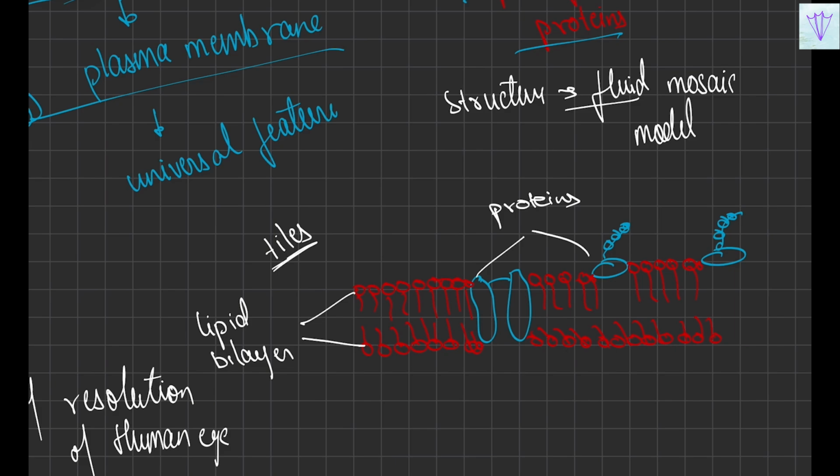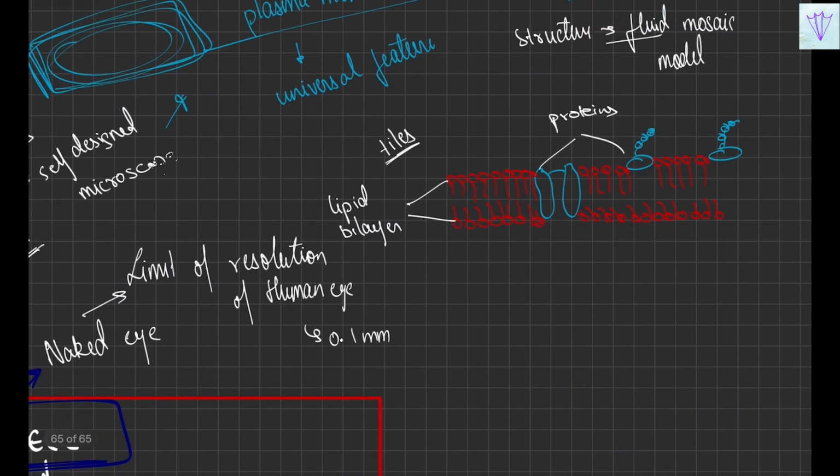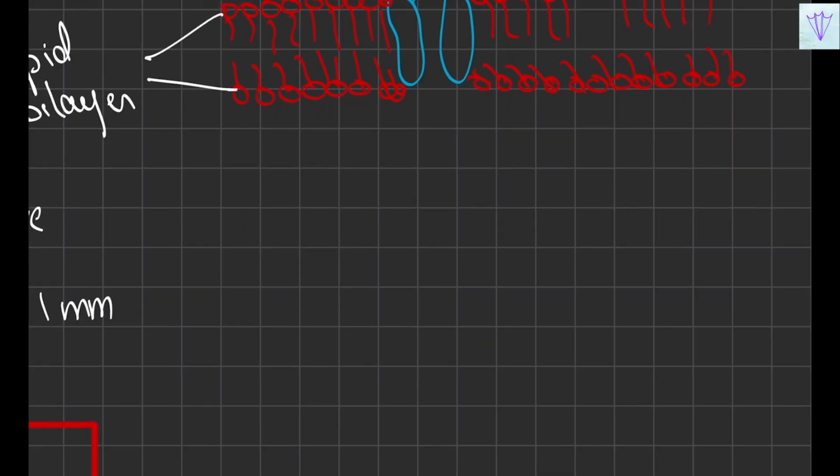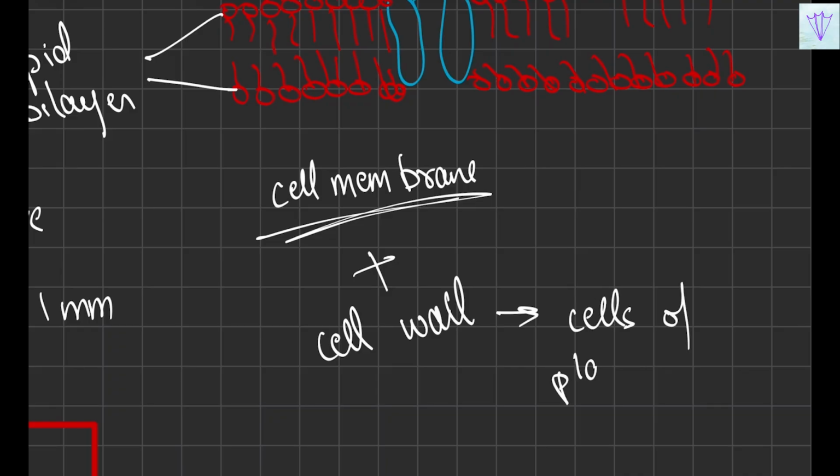So in this way we have studied about the cell membrane. So next, moving to the cell wall. Cell membrane is something which every cell will have, but an additional thing is the cell wall, which we need to study because it will be present in the cells of plants, fungi and bacteria.